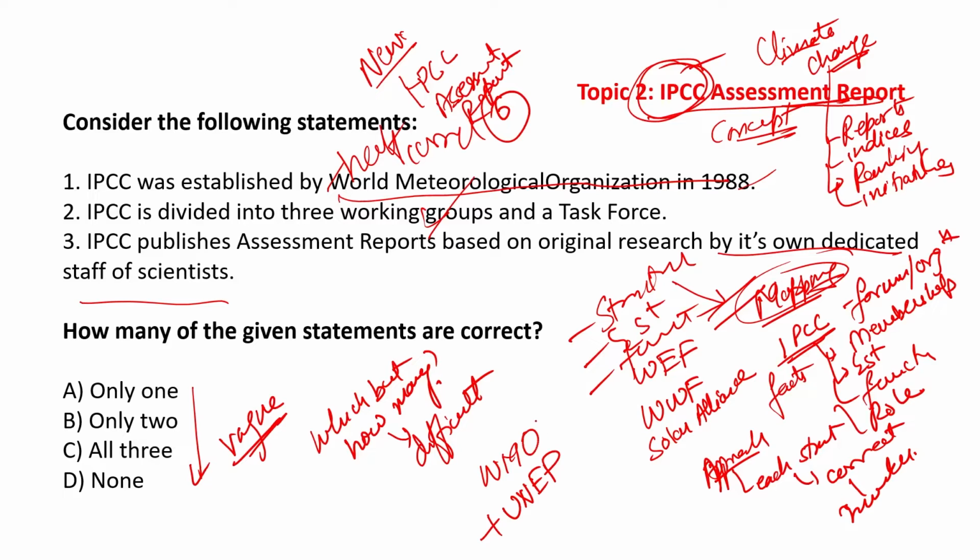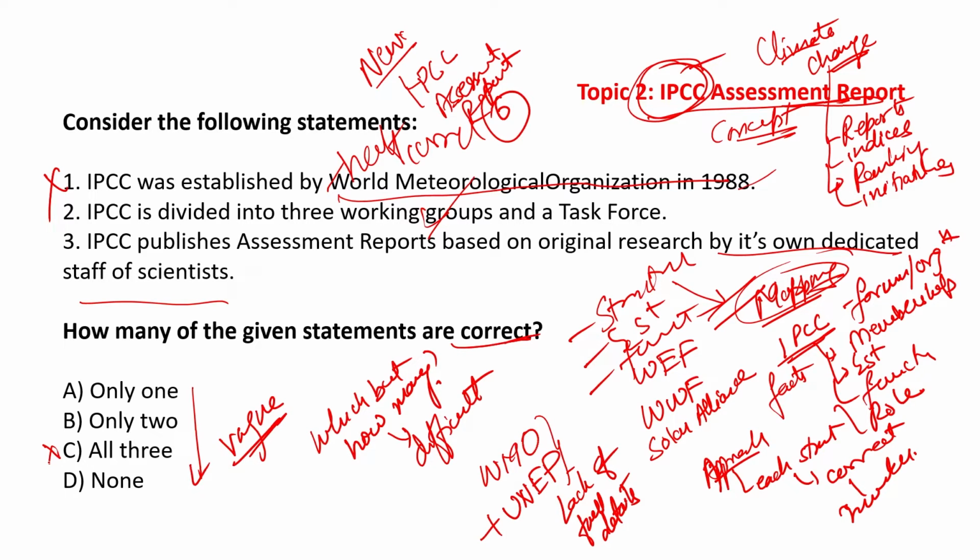So such lack of full details makes this statement incorrect. The moment you have this statement as incorrect, every time do this exercise. We are asked to find correct, so all the 3 can't be correct. So option C gets ruled out.